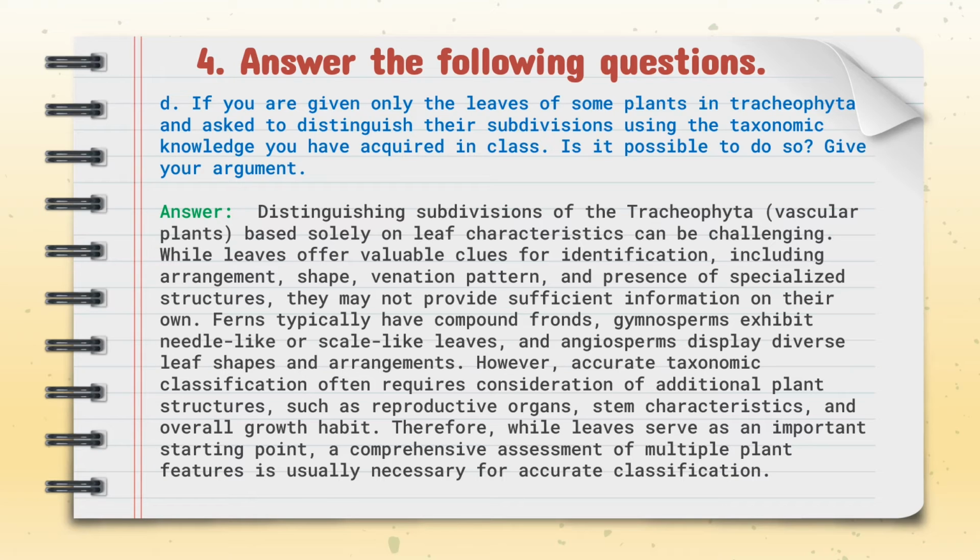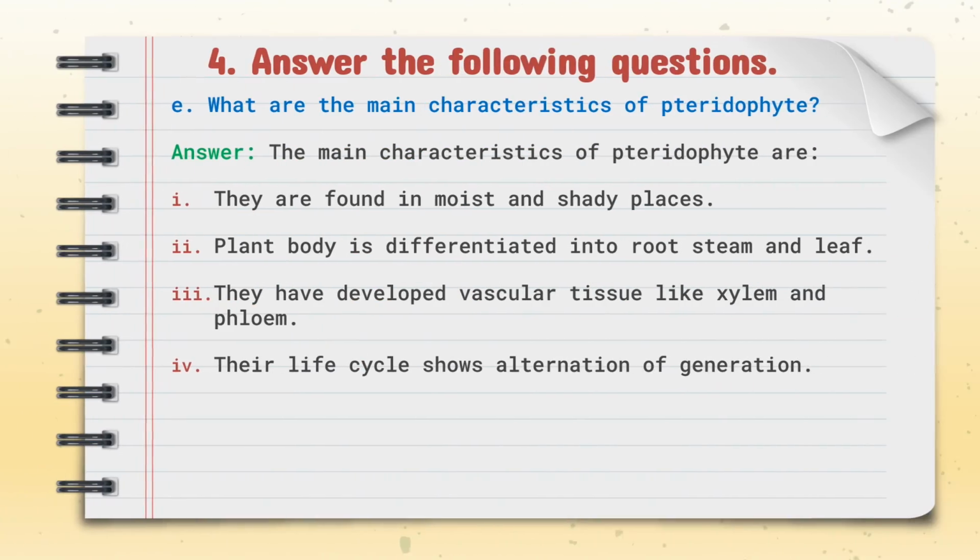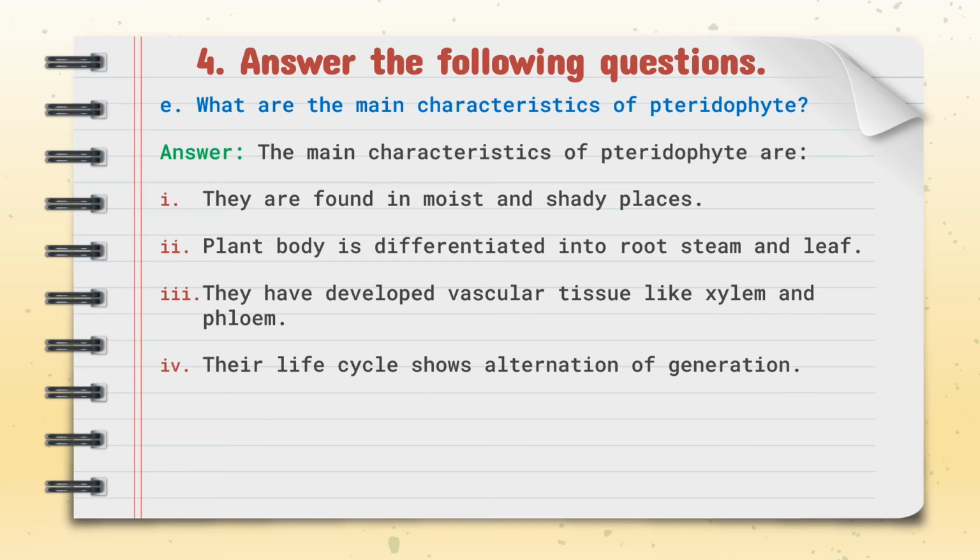Rosny observed only the flowers of a new plant in her garden and concluded that the plant belongs to monocotyledon. Is observation of only the flower a right way to identify monocotyledon? Give reasons. Observing only the flowers of a plant is not sufficient to identify whether it belongs to the monocotyledon group. Monocots and dicots have various distinguishing features, including leaf venation, seed anatomy, root system, and floral structures. Relying solely on flower observation may lead to incorrect conclusions.